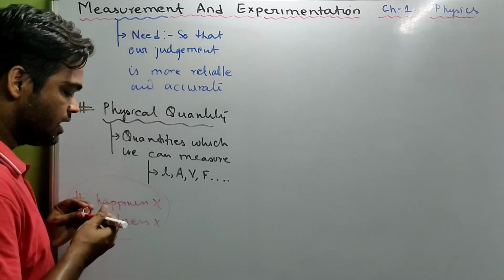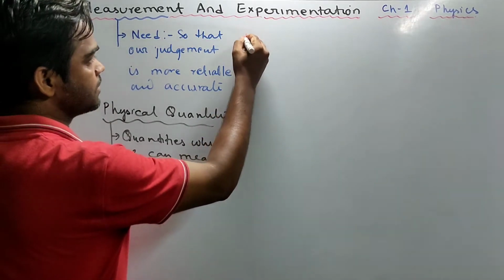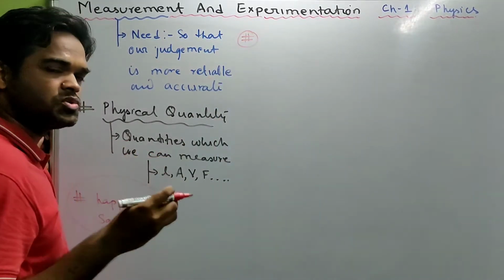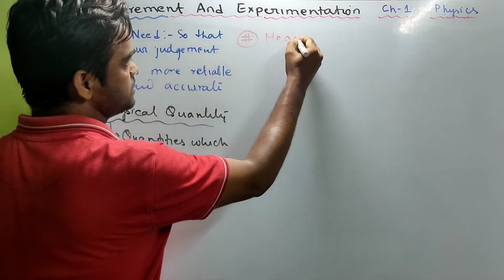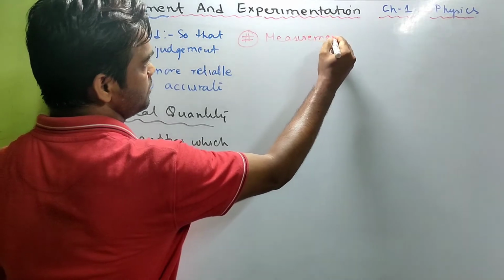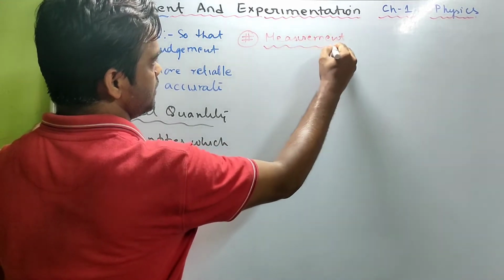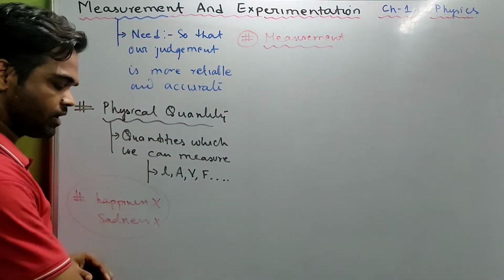Okay? Now we need to define what is measurement. Of course, it's an act of comparison.